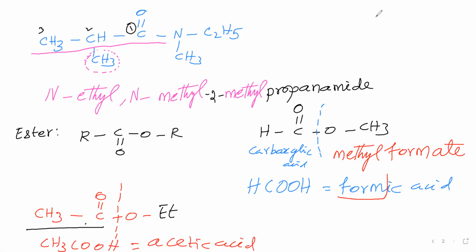Now we'll say the name. This is the alcoholic part. In the alcoholic part, this ET we have to say as a branch. So ET is called ethyl. In this carboxylic acid part, you take this acet, and you leave out ic acid. So you take acet, then include ate. So acetate. So we can call this ethyl acetate. Ethyl acetate is the name of this one. Like that we can say. Okay. Next, we'll see the continuation of esters.